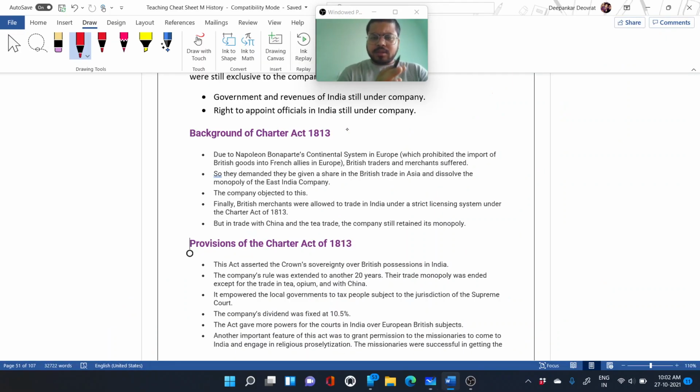One reason was that British merchants were allowed to trade in India under a strict licensing system under the Charter Act of 1813. So now other British traders were allowed to trade with India, with certain impositions or restrictions.